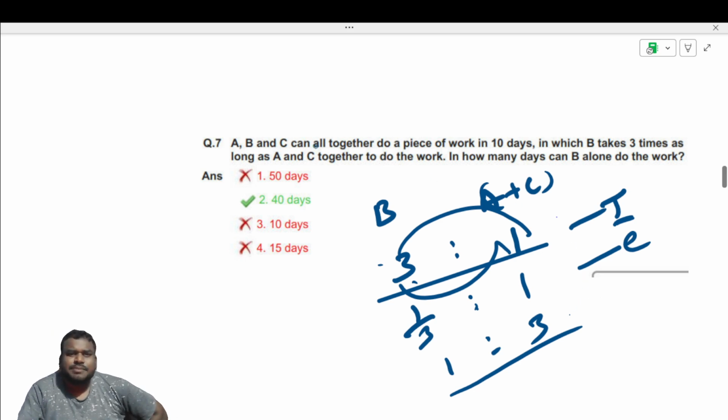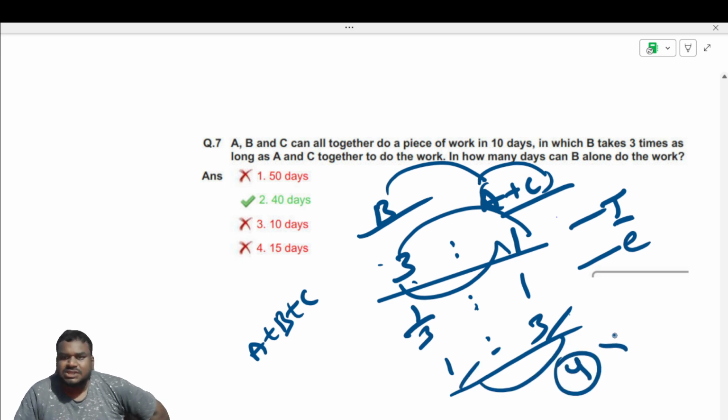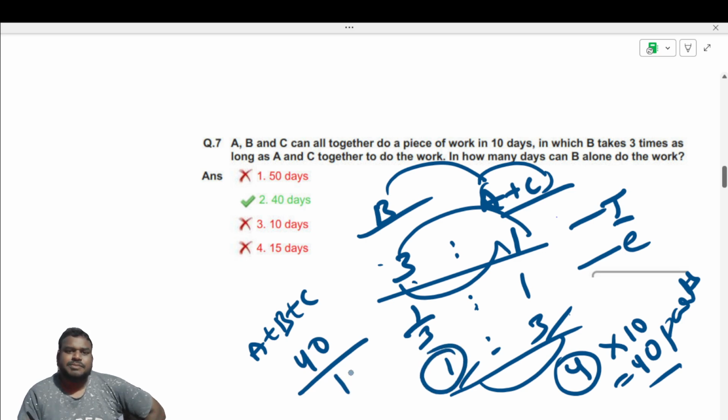Now what he is telling: A, B and C can together do a piece of work in 10 days. So A plus B plus C. We know A plus C's efficiency is 3 and B's efficiency is 1. If I add them, it becomes 4. With 4 efficiency for 10 days, 40 parts of work should be done. So the total work is 40 parts. In how many days can B alone do it? 40 divided by B's efficiency, 1, so it will be 40 days. This is the answer.